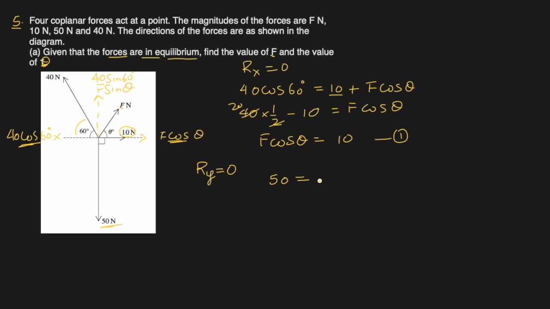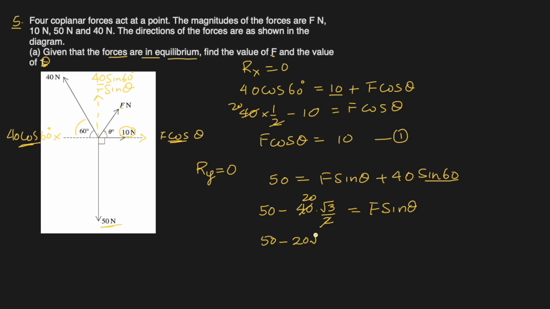So it will be equal to F sine theta plus 40 sine 60. Sine 60 is square root 3 over 2. So I'll bring it here. So it becomes 50 minus 40 times square root 3 over 2. This can cancel here. So equal to F sine theta.